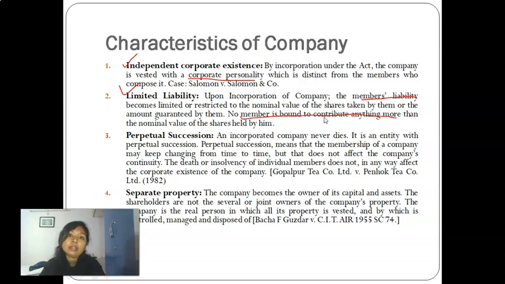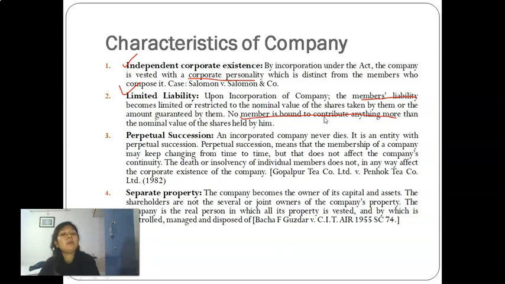No one can attack their personal assets in case the company goes into liquidation or insolvency, or any fraud has been conducted. In any case their personal liability will not arise, unless that particular person has committed some fraud.